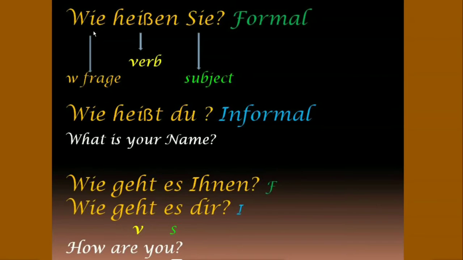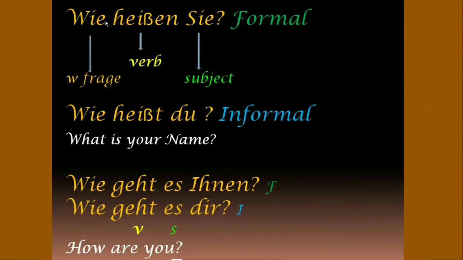Let's begin with the examples. Wie heißen Sie? As we know, Sie is formal one. Wie heißen Sie? Which means, what is your name? And wie heißt du? Which is informal one. The meaning is same. What is your name?